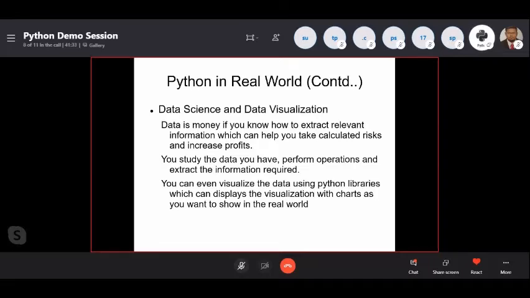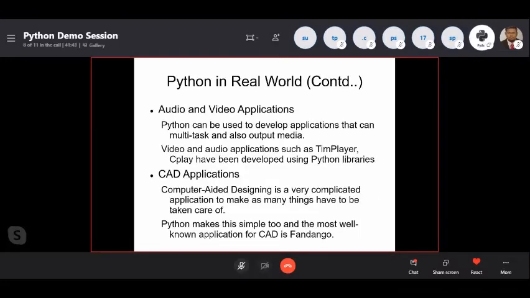I told you, right? We have a library to get JavaScript charts. Then audio and video applications. Hope you know about Spotify. Spotify has been developed using Python. Python can be used to develop applications that can multitask and also output media. Video and audio applications such as Stimplayer and CPlay have been developed using Python libraries. And we have a component to support the C programming language, that's called CPython. So we have everything with Python.